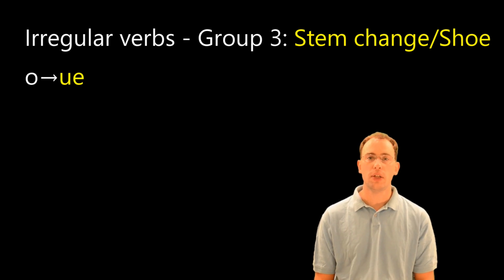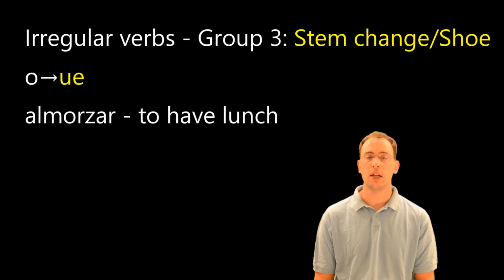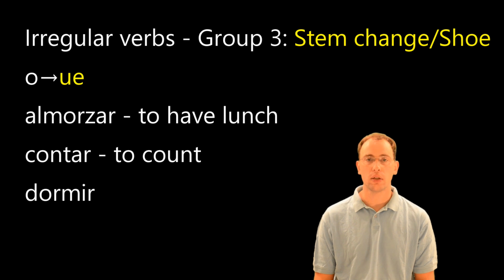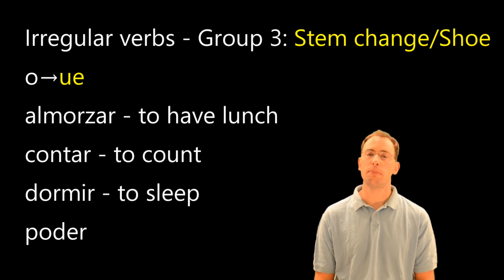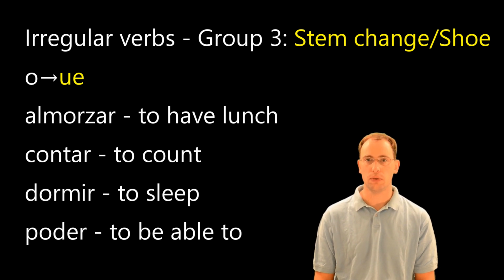For the O to UE changers, we have almorzar, which means to have lunch, contar, which means to count, dormir, which means to sleep, and poder, which means to be able to.